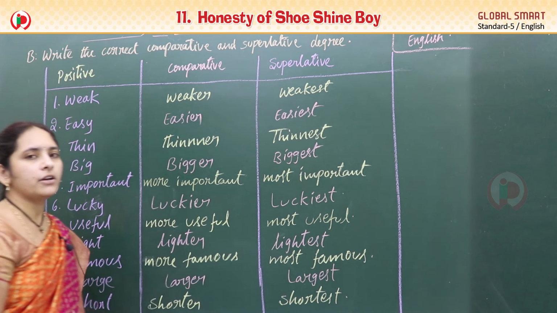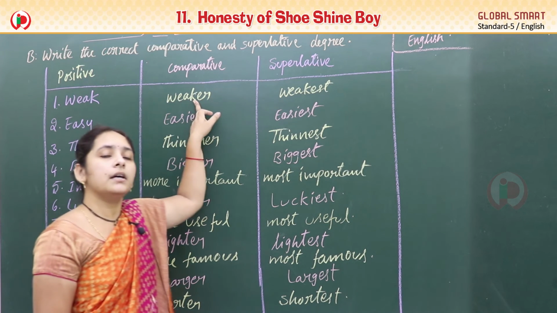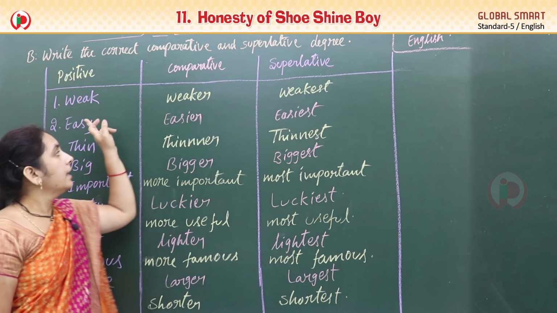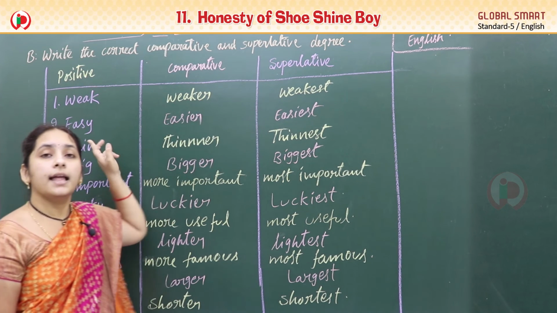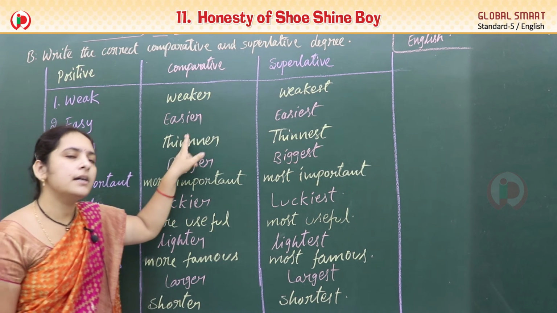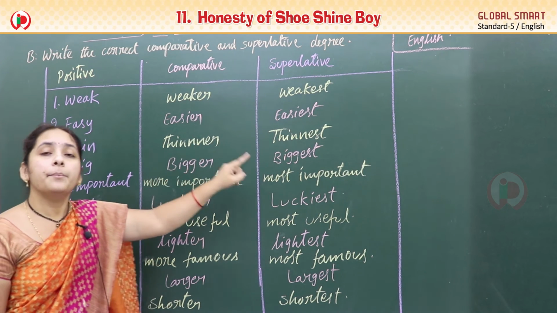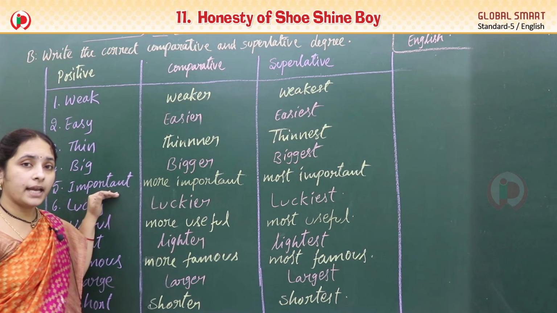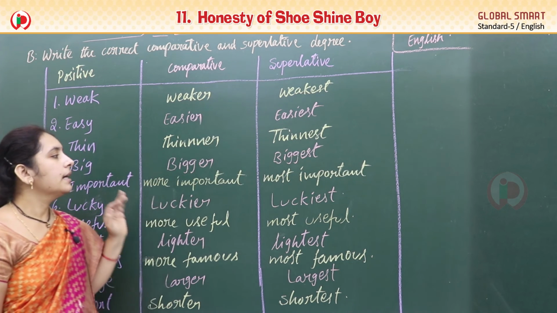Have you written all of you? So read this once again. Weak, weaker, weakest. Easy, easier, easiest. Thin, thinner, thinnest. Big, bigger, biggest. Important, more important, most important.